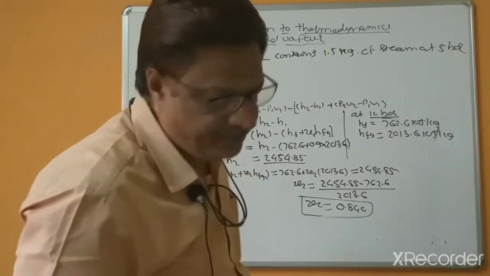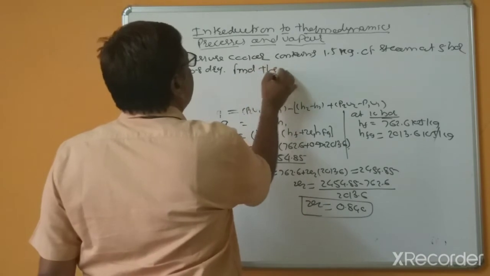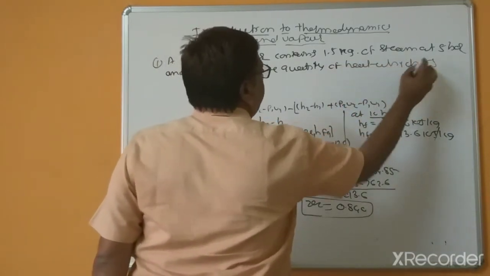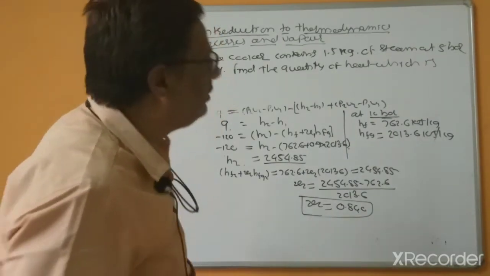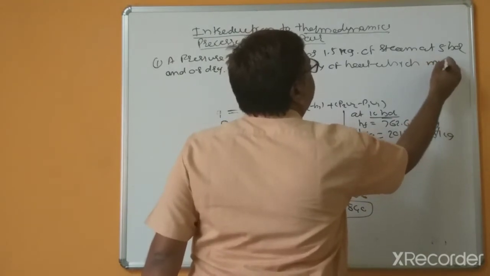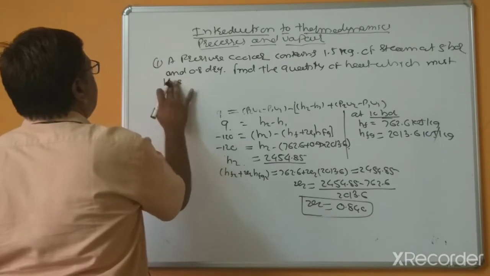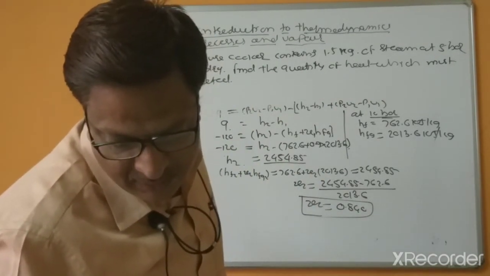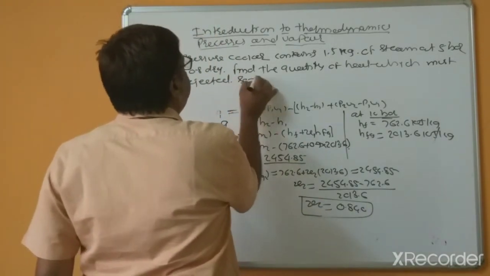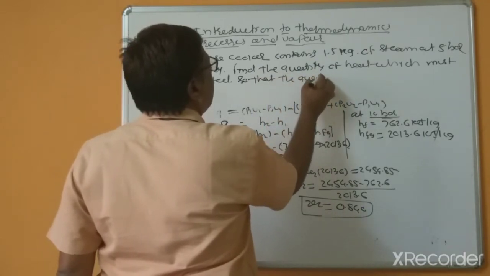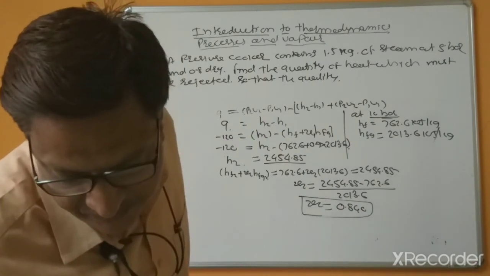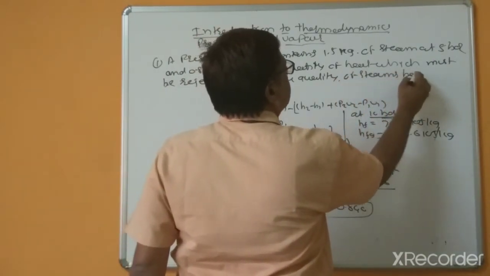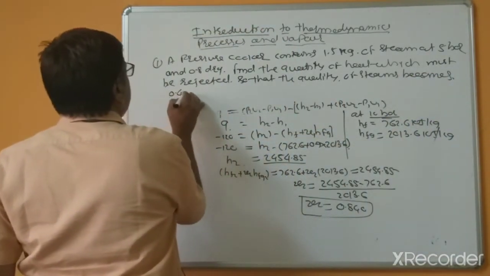Find the quantity of heat which must be rejected so that the quality of steam becomes 0.4 dry.